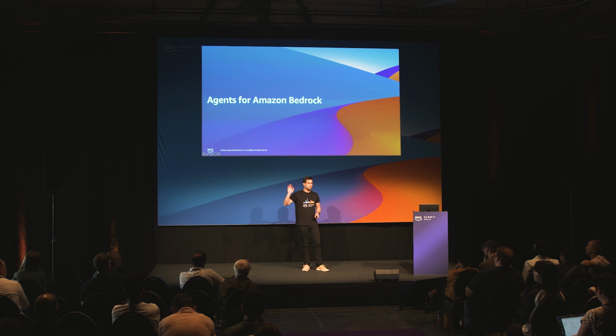So only very few. In that case, I'm going to give you an overview of agents, what they are and how they work, and then we're going to see how guardrails can be applied in that context. As a first step, I'm going to show you a demo of how you can create that agent and apply the guardrails to that application.